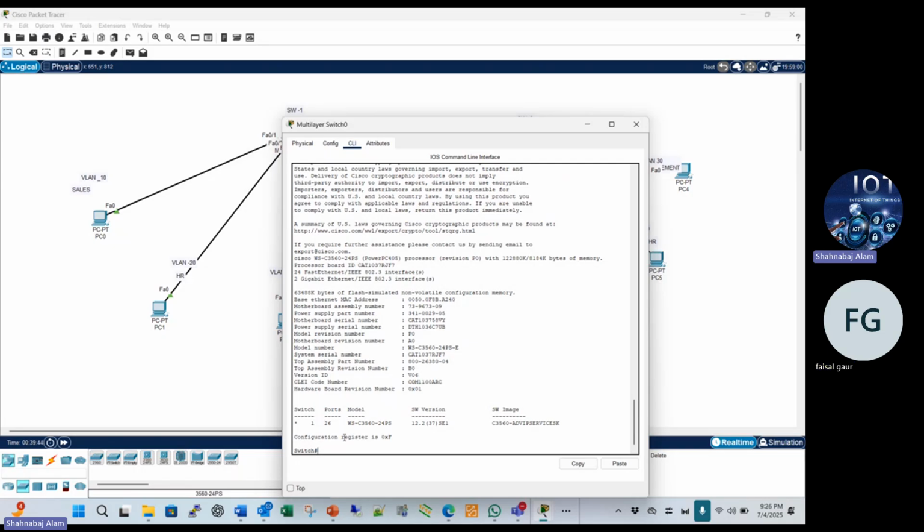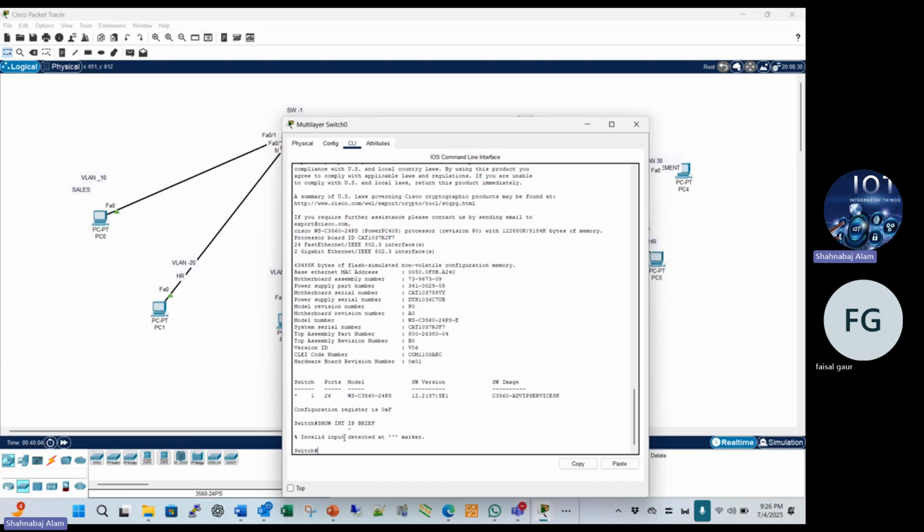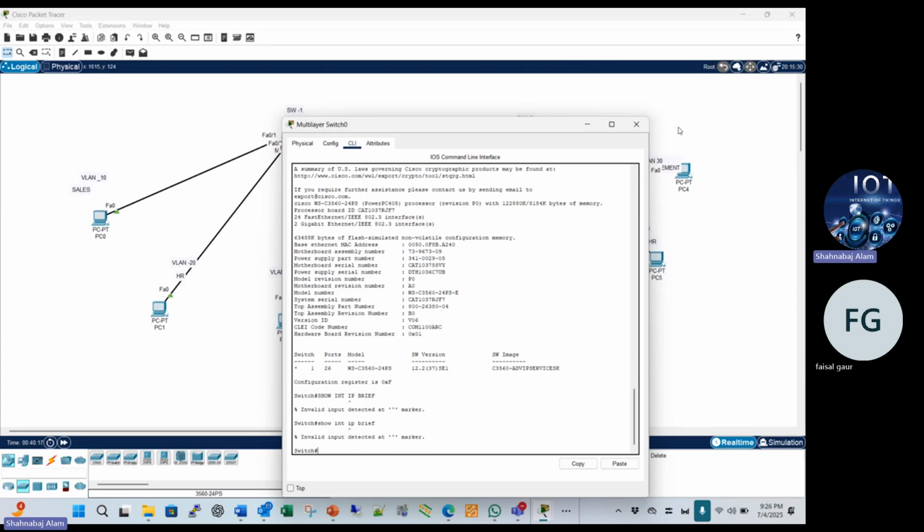It means you want to see the interface status, right? So just put the command show ip interface brief. Maybe this command is not running.